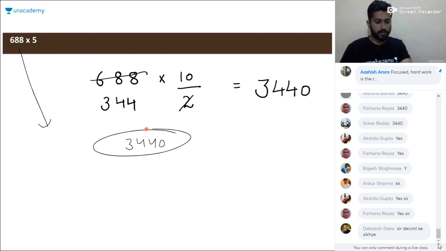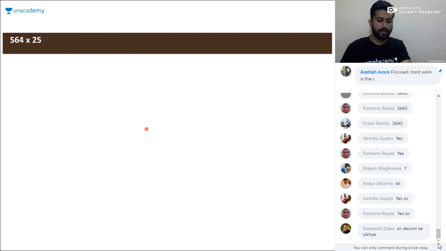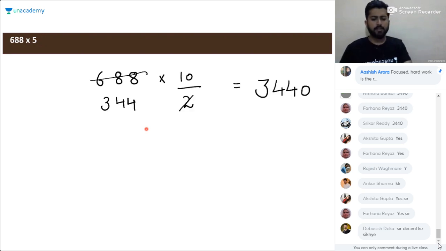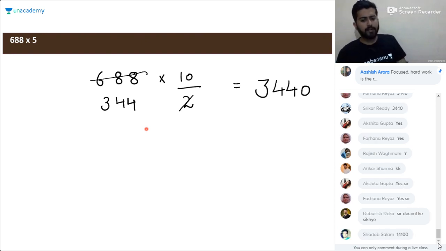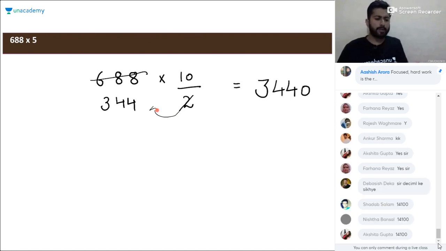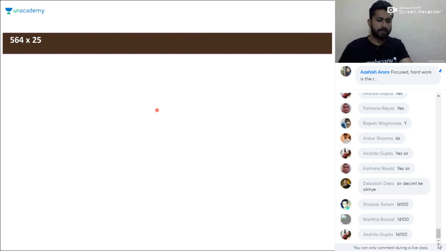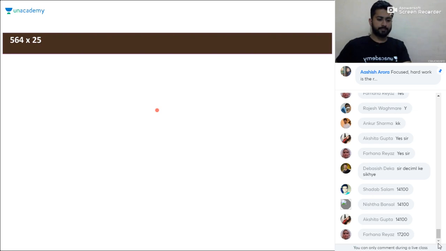And also we are going to proceed with the next concept, multiplying any number with 25. When you need to multiply any number with 25, go for it and tell me what should be the product here. And while dividing by 2, if you are getting any decimal, go with the decimals. We need to multiply it with 10 after it. In this particular case, go for it and tell me the product. What should be the product here?